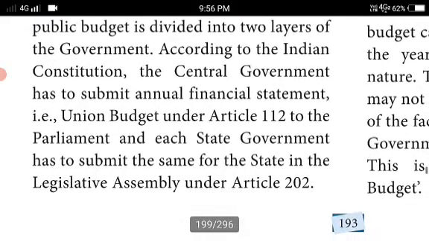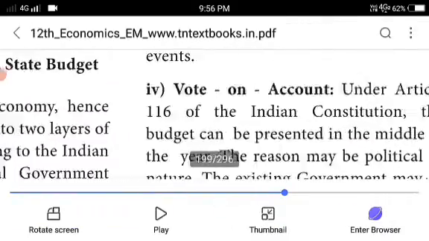So this is the union and state budget. Understood? India is a federal economy, so the public budget is divided into two layers: the central budget, coming under Article 112, and the state government budget, coming under Article 202.